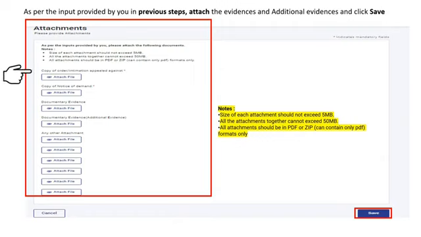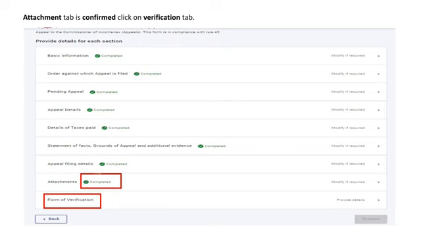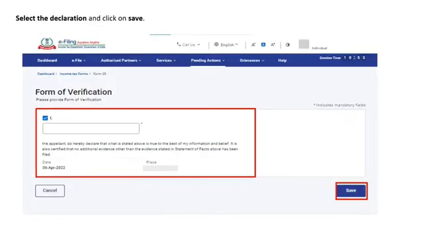Here you are required to attach the copy of the order or the intimation appealed against, the copy of notice of demand, the documentary evidences and the additional evidences. You can also attach any other attachment and then click on Save button. Attachment tab is now confirmed. You can click on Verification tab. You're required to select the declaration, add your name and then click on Save button.